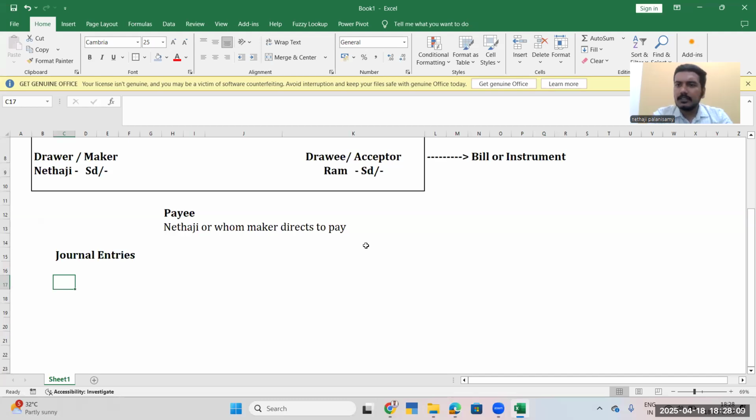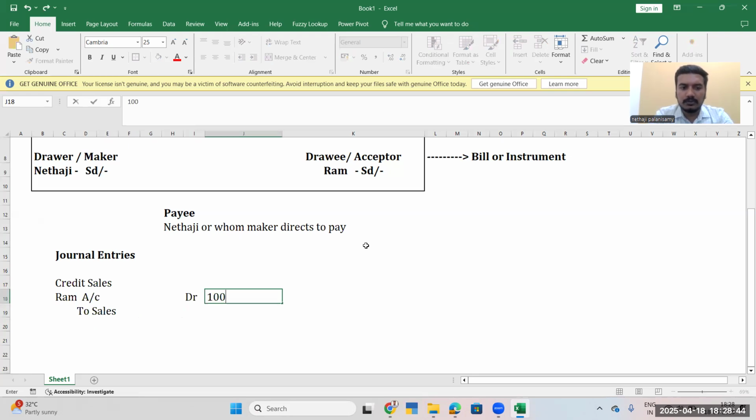So when we make a sale on credit, what will be the journal entry? When the goods are sold on credit, that is, credit sales, you will see Ram account debit to sales.